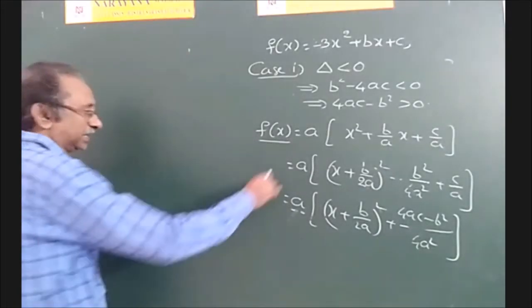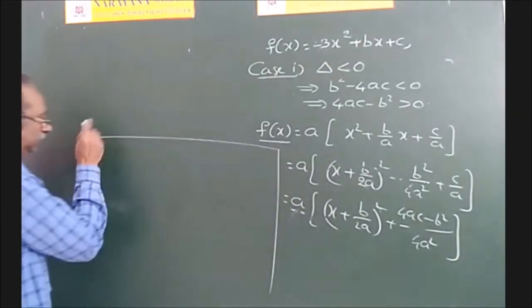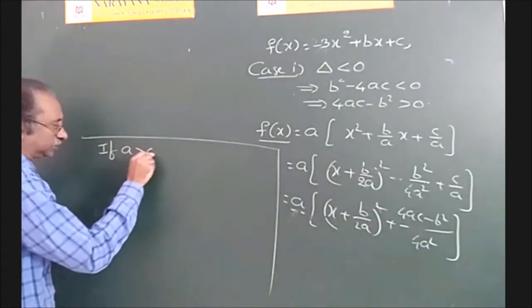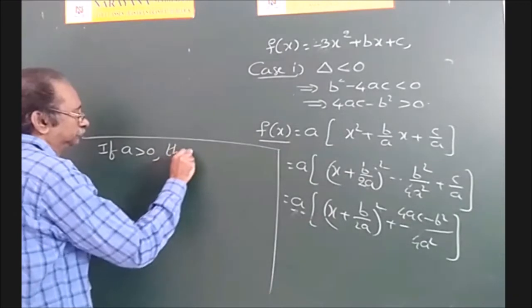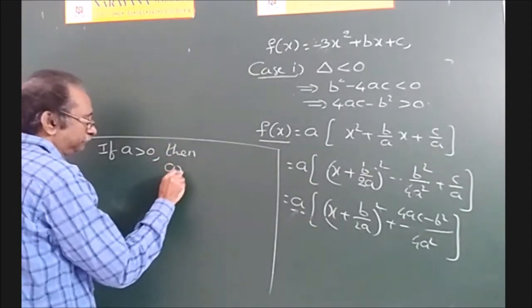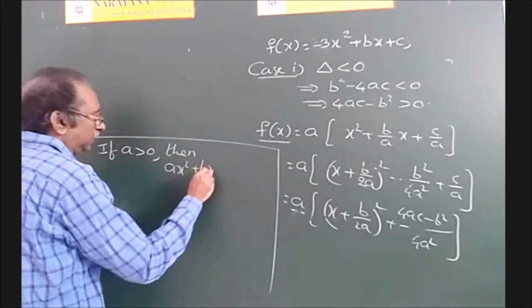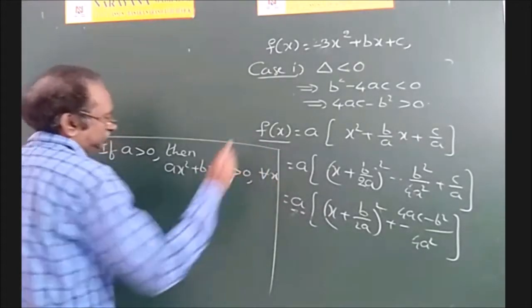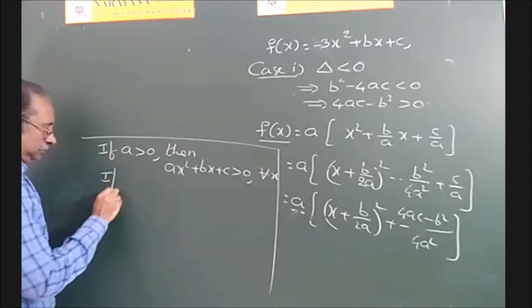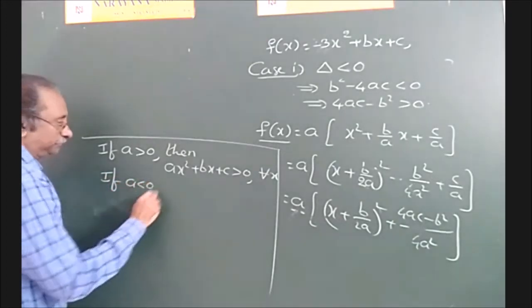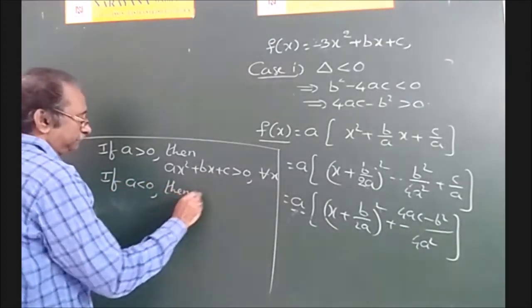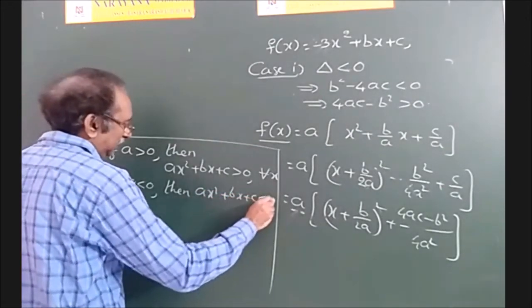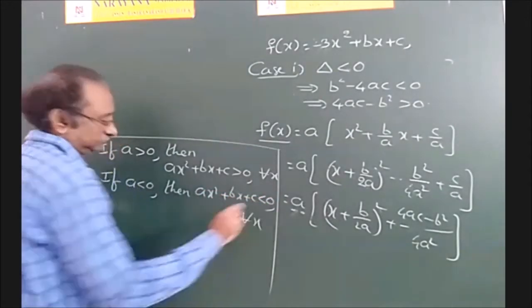Okay, so we can write that like this also. That is, if a greater than 0, then ax square plus bx plus c greater than 0 for all x. If a less than 0, then ax square plus bx plus c less than 0 for all x.